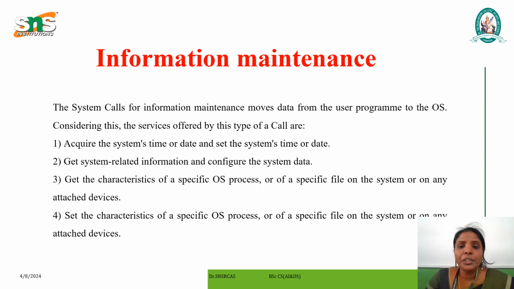Next we see information maintenance. System calls for information maintenance move data from the user program to the OS. Consider the services offered by this type of call: acquire the system time or date and set the system time or date. So get system related information and configure system data. Get the characteristics of a specific OS process or of a specific file on the system or on any attached device. Set the characteristics of a specific OS process or of a specific file on the system or any attached devices.